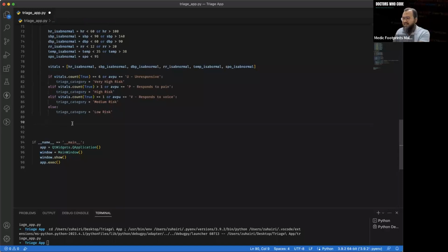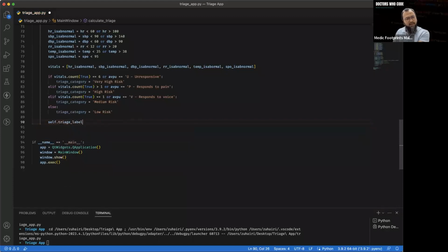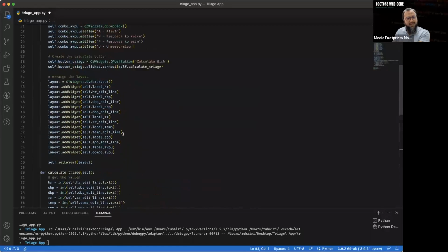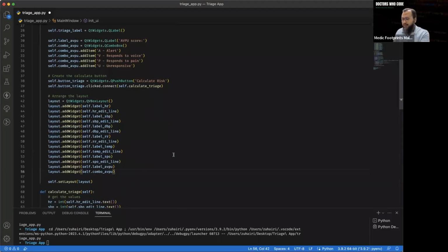So let's access that here. Self dot triage label dot set text. Pass the triage category here. So we are passing this value, triage category, into this label whenever the calculation is done. And then we're going to put this label in our layout down here. Down here we're going to put self.